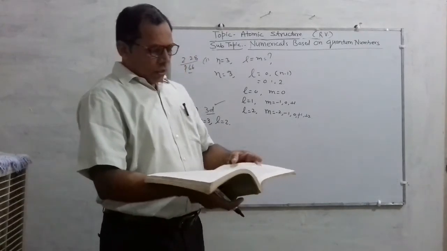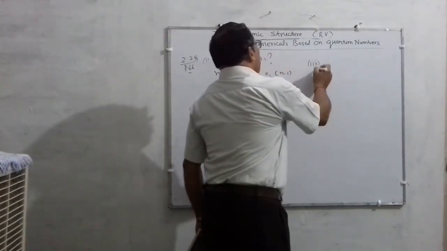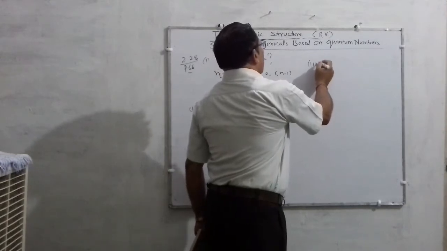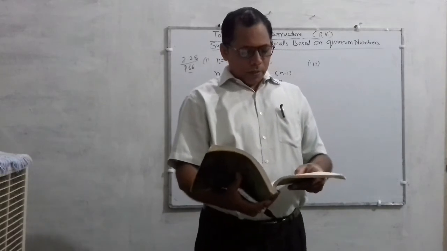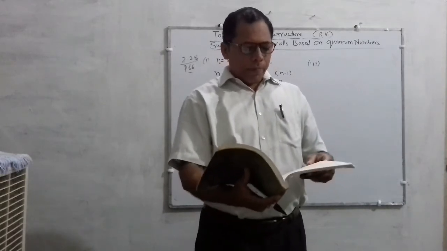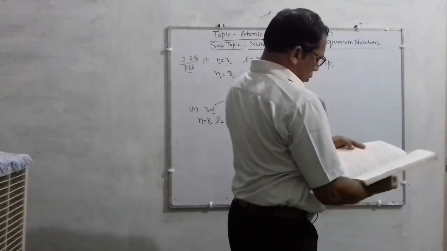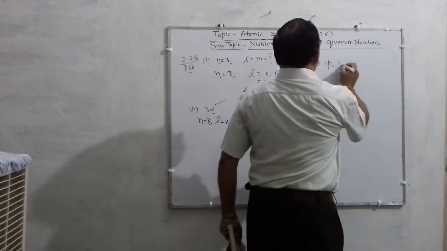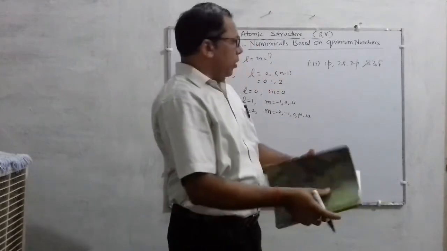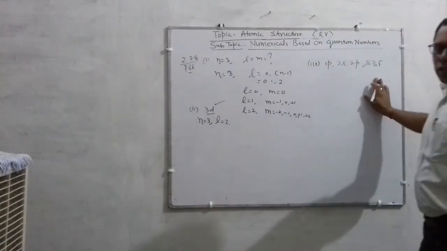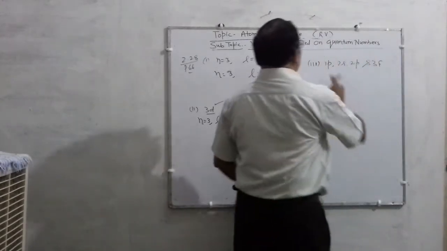And one more good question is there, the third question. Children must know such types of questions may be asked. Focus on quantum numbers. The question is: which of the following orbitals are possible? That is 1p, 2s, 2p and 3f. So among these orbitals, which of the following orbitals are possible?